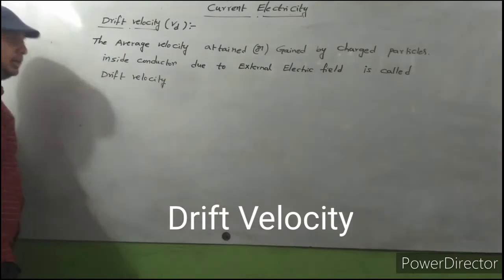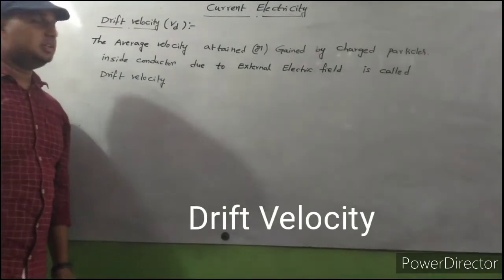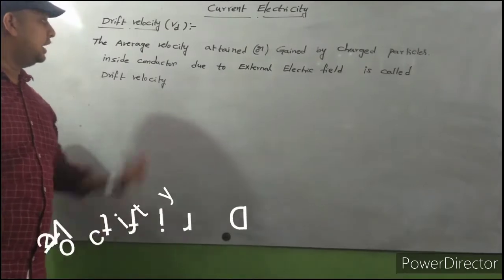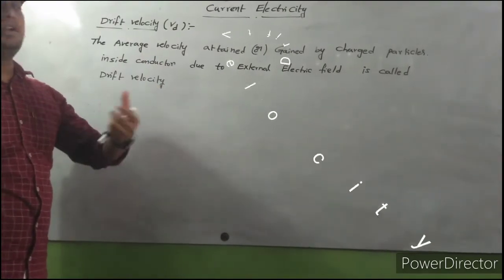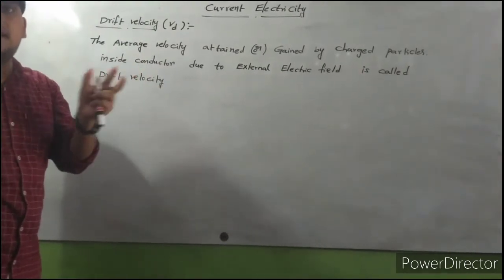So this is a very important definition of drift velocity. Observe carefully here: the average velocity attained or gained by charged particles inside the conductor.